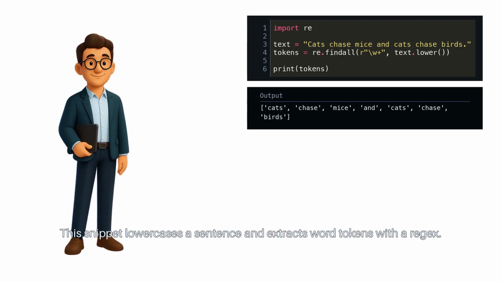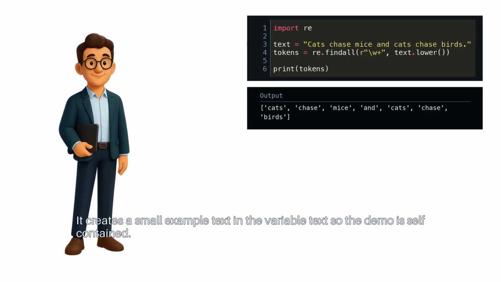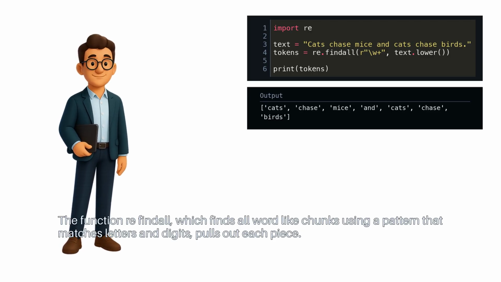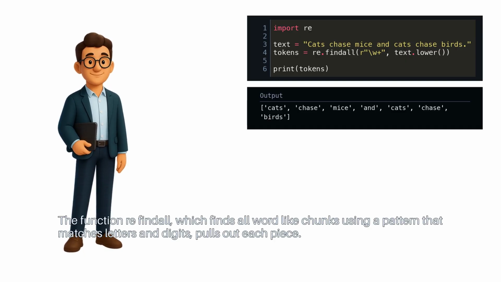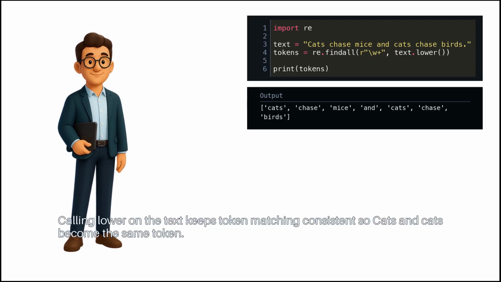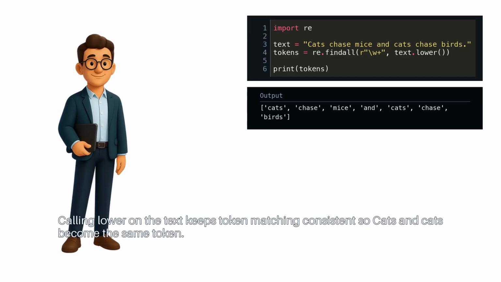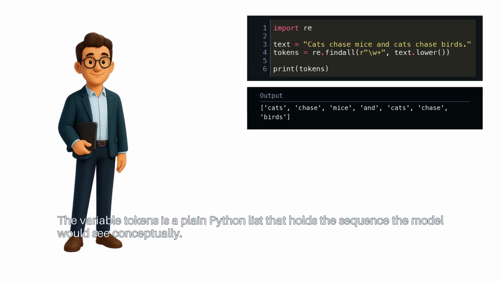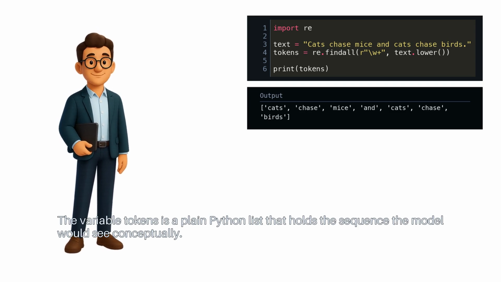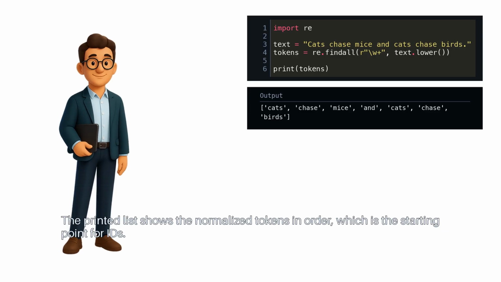This snippet lowercases a sentence and extracts word tokens with a regex. It creates a small example text in the variable text, so the demo is self-contained. The function re.findall, which finds all word-like chunks using a pattern that matches letters and digits, pulls out each piece. Calling lower on the text keeps token matching consistent, so Cats and cats become the same token. The variable tokens is a plain Python list that holds the sequence the model would see conceptually. The printed list shows the normalized tokens in order, which is the starting point for IDs.